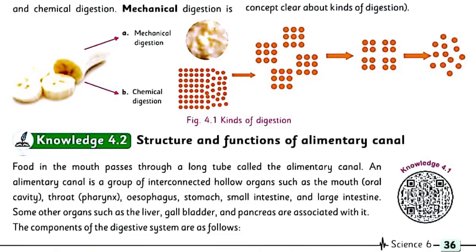Knowledge 4.2 Structure and functions of alimentary canal. Food in the mouth passes through a long tube called the alimentary canal. An alimentary canal is a group of interconnected hollow organs such as the mouth, throat, esophagus, stomach, small intestine, and large intestine. Some other organs such as the liver, gall bladder, and pancreas are associated with it. The components of the digestive system are as follows.